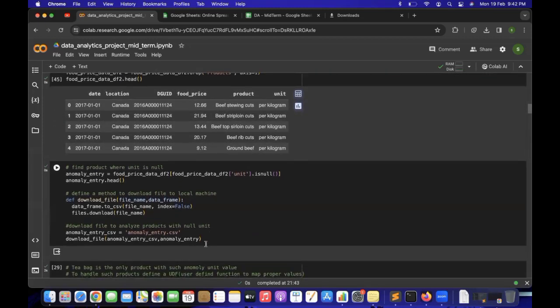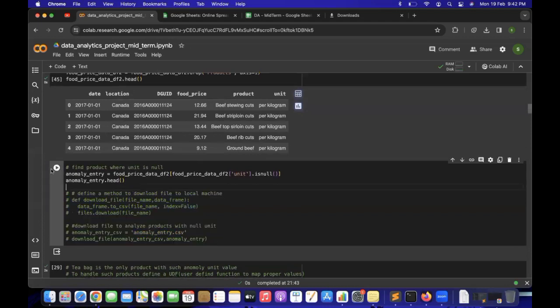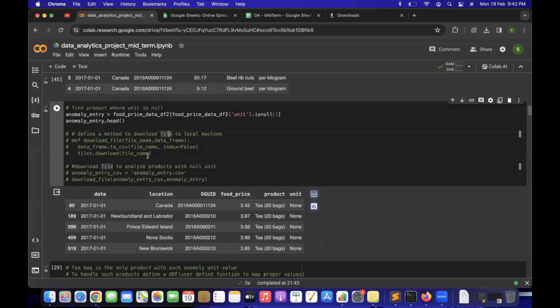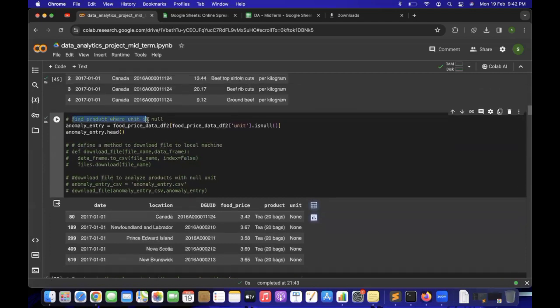For doing this data manipulation, first we need to identify what anomalies are present in the data set. So I'm going to comment out the code and see how the data looks. The anomaly we are intending to find is the products where the unit is null. We have a product called tbag where the unit is actually showing as null, which is not good for data analysis. So we need to do some manipulation on that.